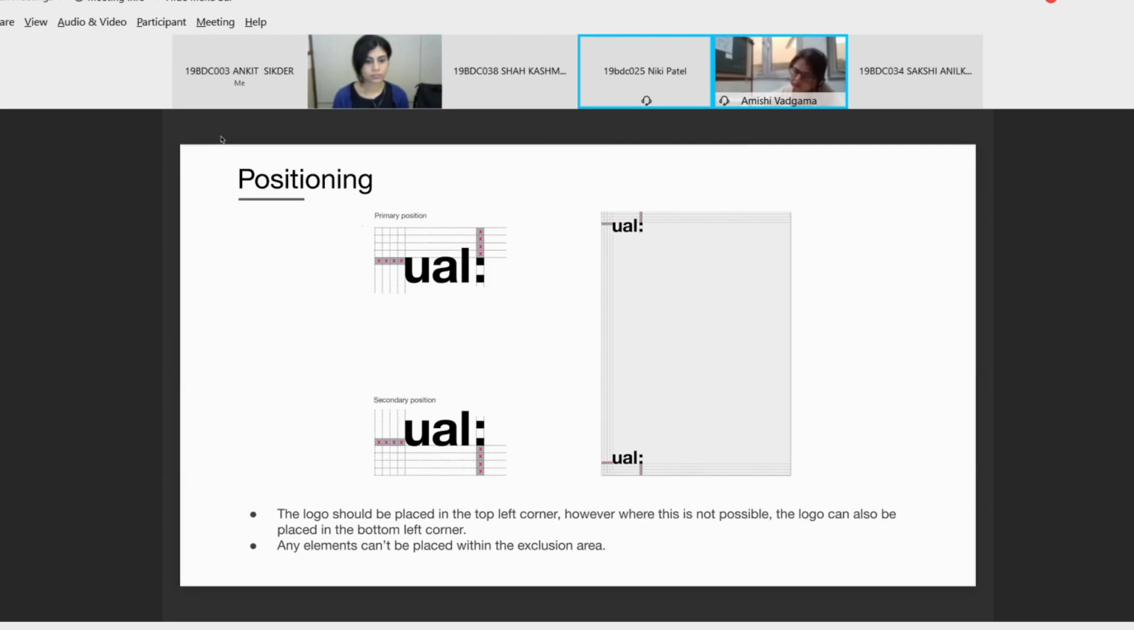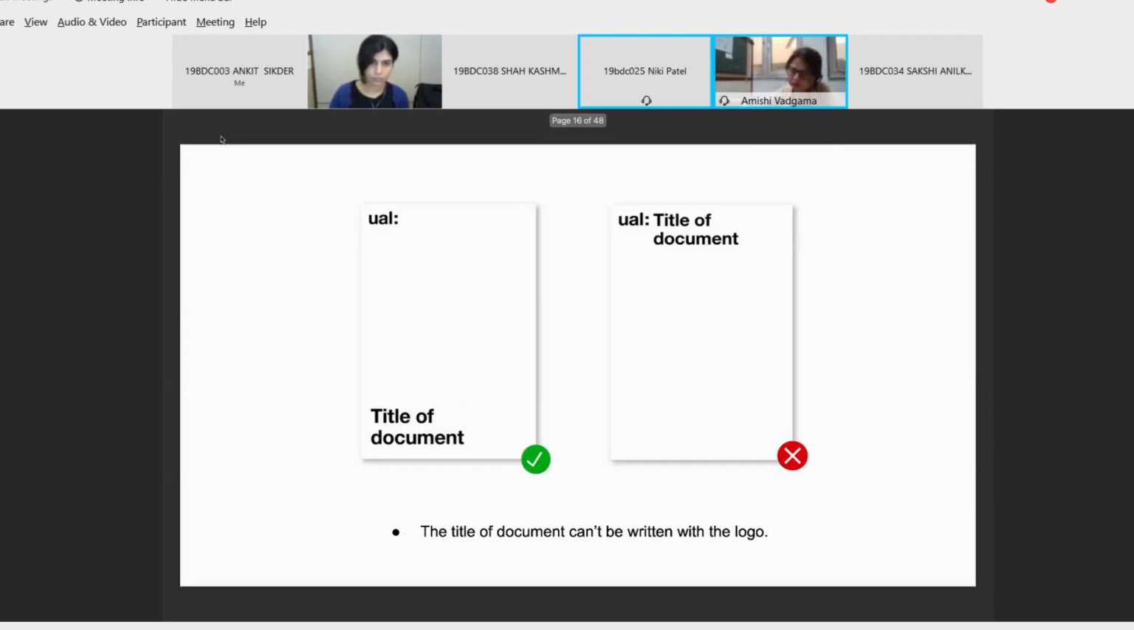So here is the position. Like being in the left side, also they have a strict positioning spacing for the corners, and here are the 4 marks where content can't be placed. Sakshi, next. Also, we can't place the title of the document or heading sort of thing with the logo and the symbol. It is strictly prohibited.